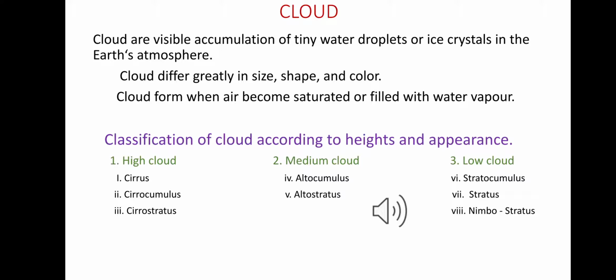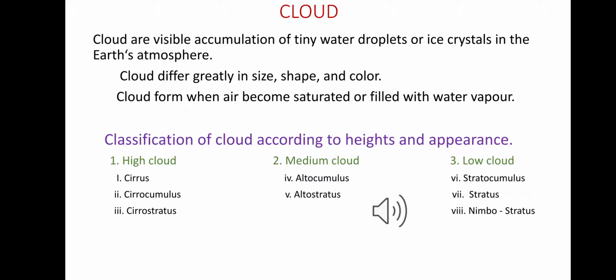Now we know the classifications of cloud according to their height and appearance. First, according to height, clouds differ into three types: number 1 high cloud, number 2 medium cloud, number 3 low cloud. High cloud is also classified into three types: cirrus, cirrocumulus, cirrostratus.